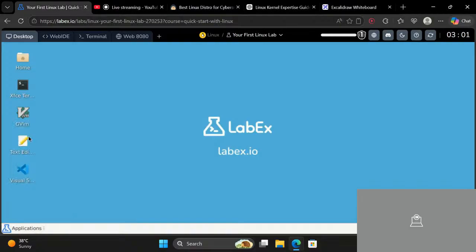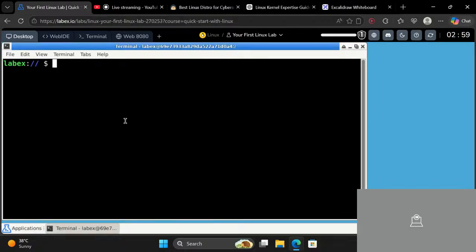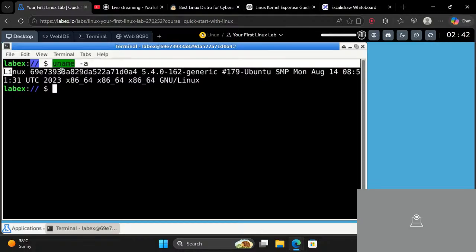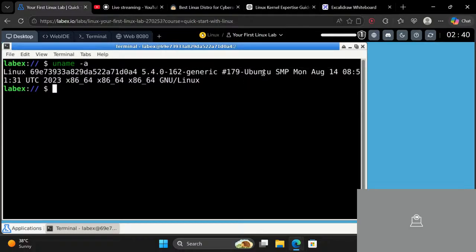Now here, before this expires, let me just type uname -a. What it does is tell us what type of computer and what type of OS we are using. So you can see it's Linux, and it is using Ubuntu. So why did I say Ubuntu?